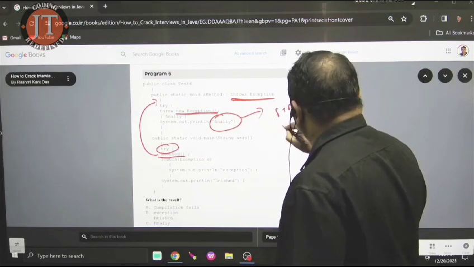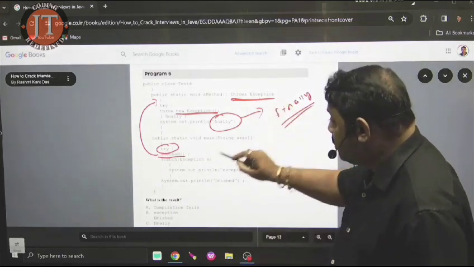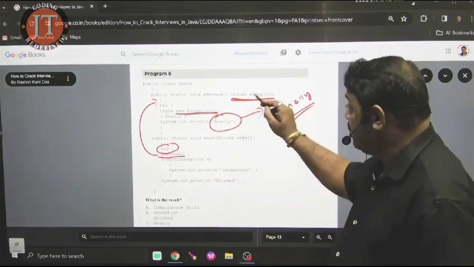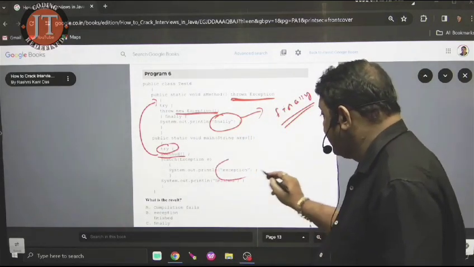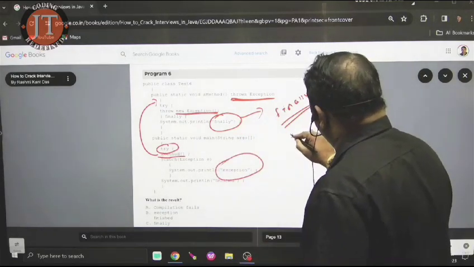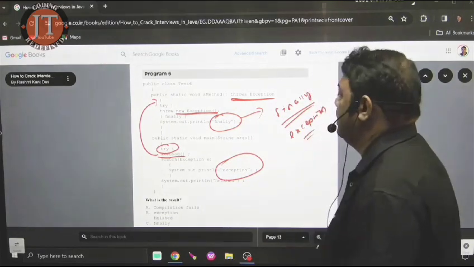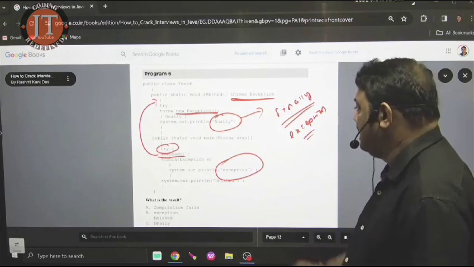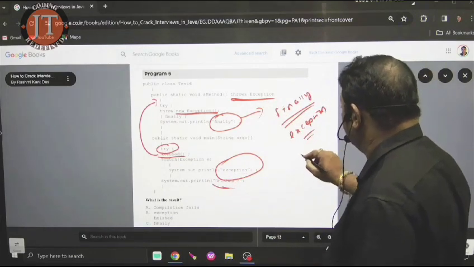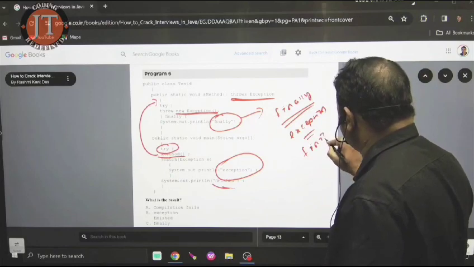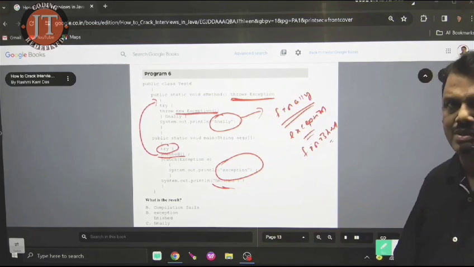Now, when the finally block is executed, what did it print first? It prints finally. After that, the compiler checks whether the caller handles it or not. Yes, the caller handles it. I throw the exception, the caller handles it. Next, the catch block is executed. What did it print here? That is the exception. You know that now the exception is handled. After that, what did it print here? That is finished. So remember, this is the way of execution.